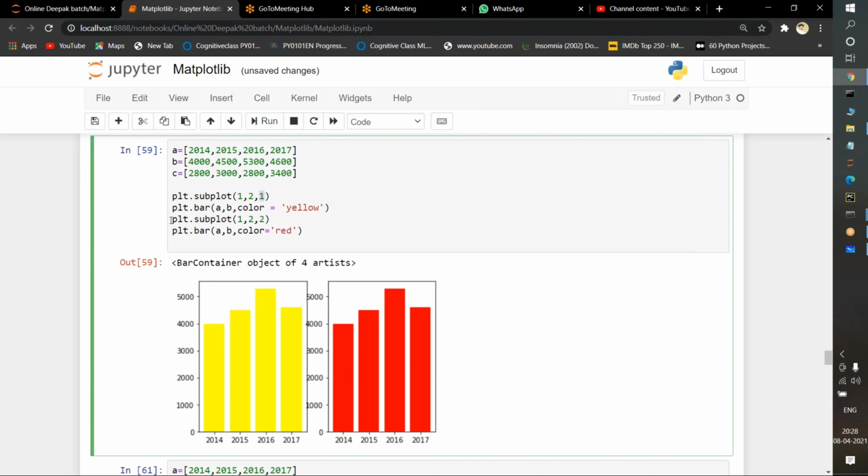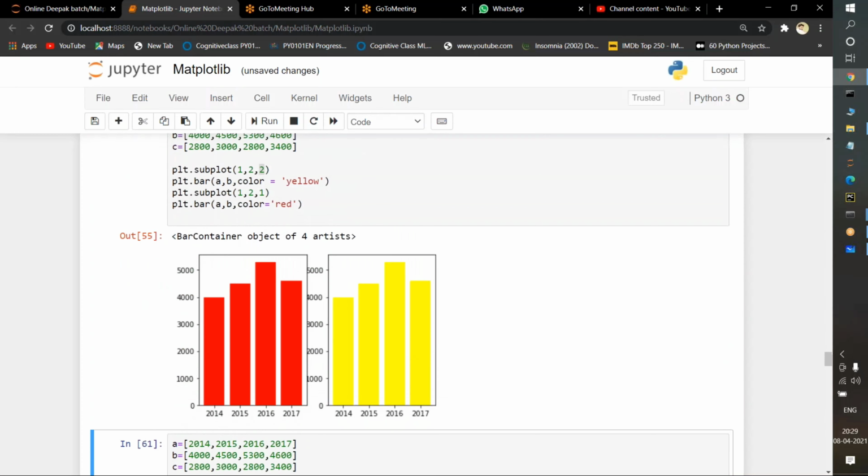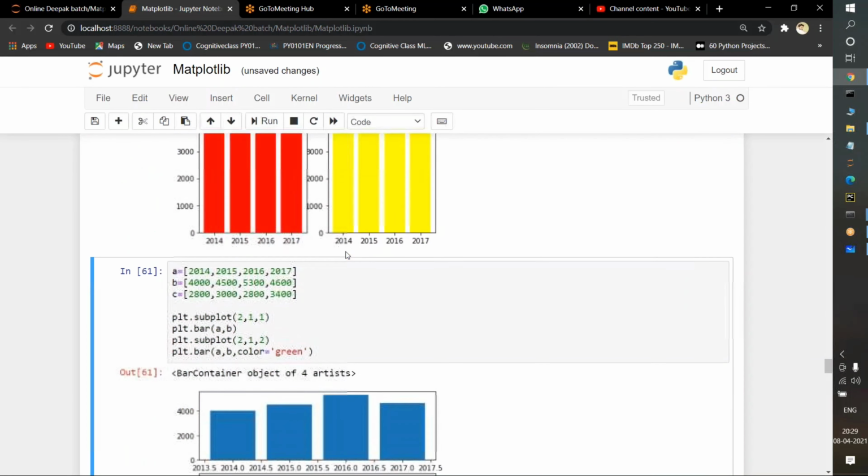See here, now I am printing this one, plt dot subplot of, I am taking 1 row, which means this entire thing is known as a single row. I am having 2 columns. In the 2 columns, specify this image at the second column. Suppose if I pass 2 here, instead of 1, what will happen? This yellow image is going to select A comma B. I am passing yellow here, in the first row. I am having one row, I am taking 2 columns. We want to print this yellow one at the second column, not here. I am changing the parameters. If I execute it, see it has been changed. Okay, this is how it's going to work.